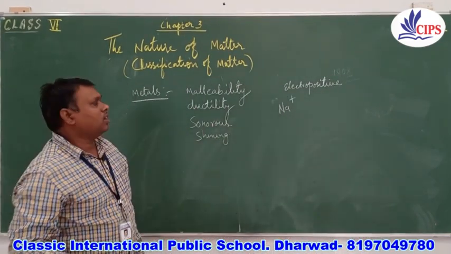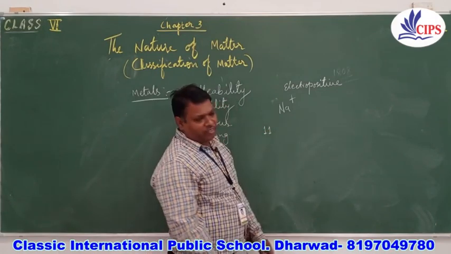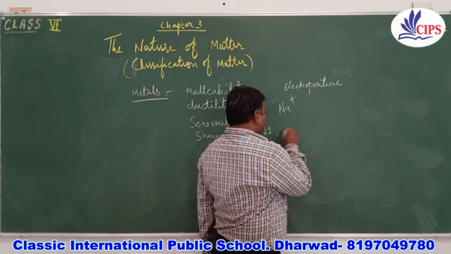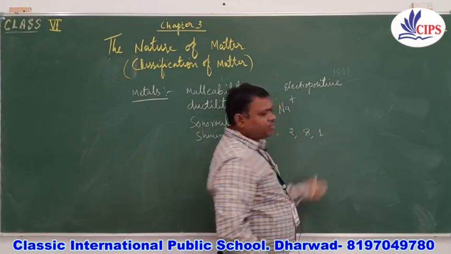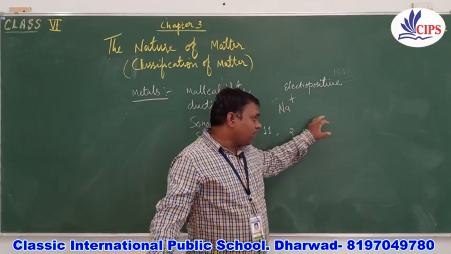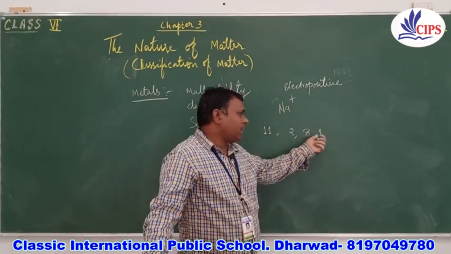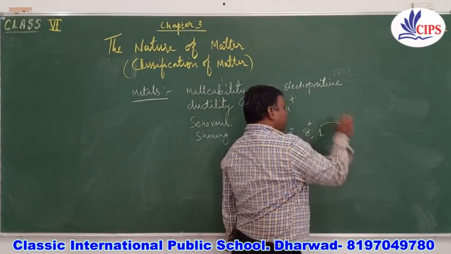The atomic number of sodium is 11. So the first orbit takes 2 electrons, the second orbit 8, the last 1. It is very difficult for sodium to take 7 electrons from other elements. Rather, it is easy to give away 1 electron and attain a 1 plus charge.